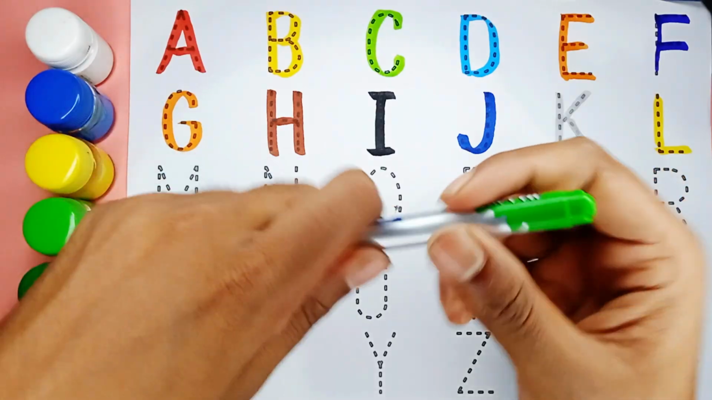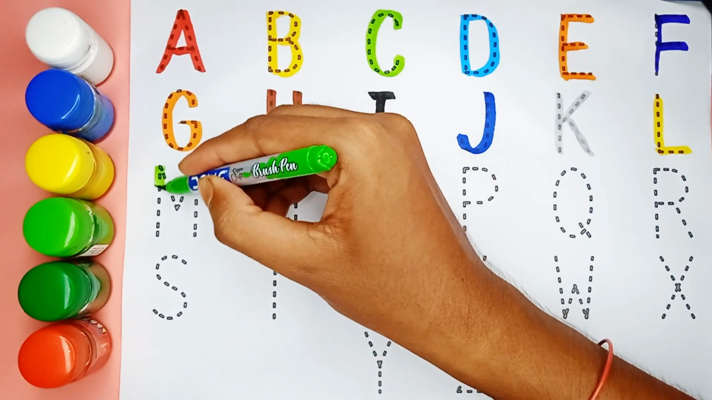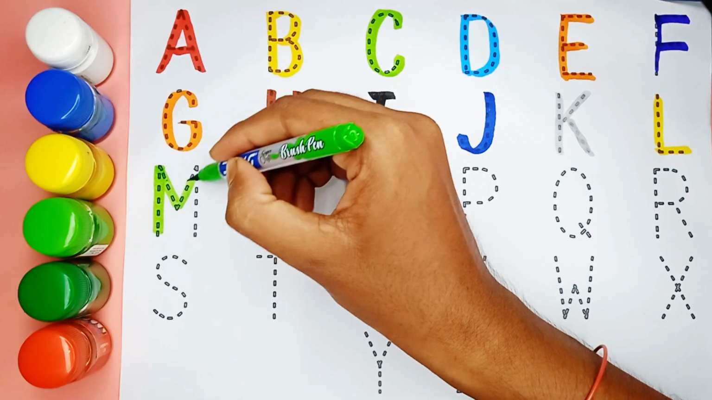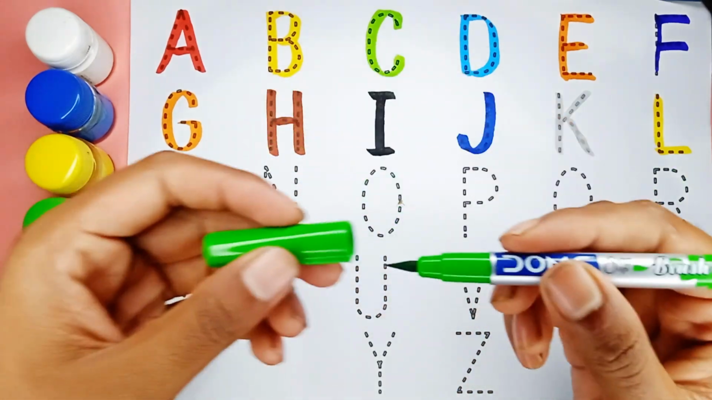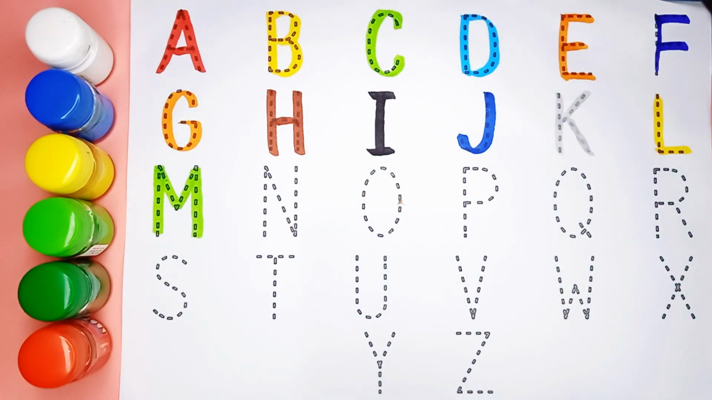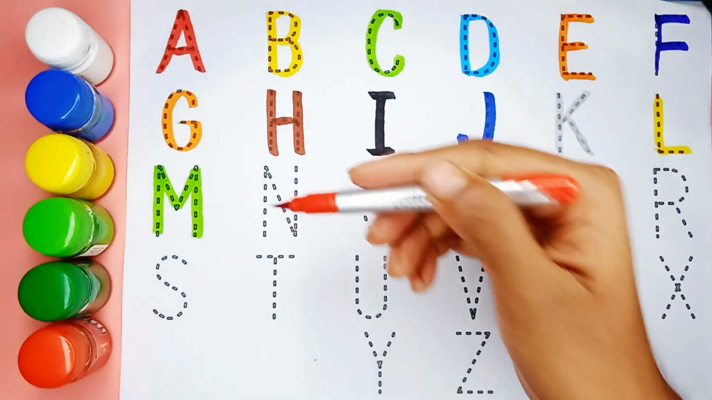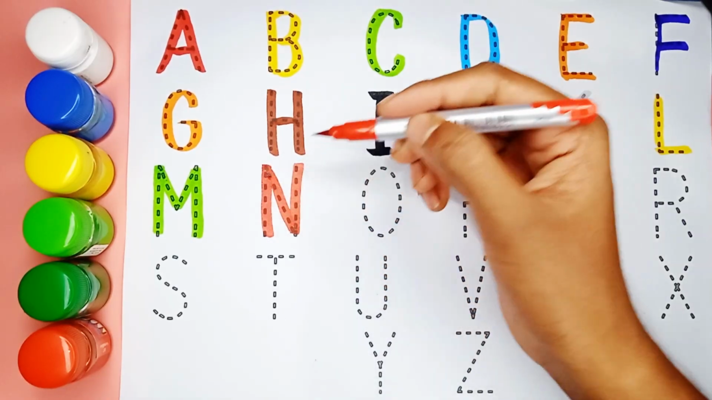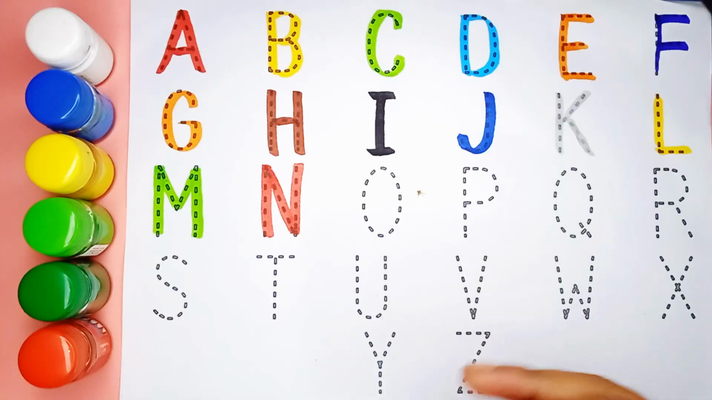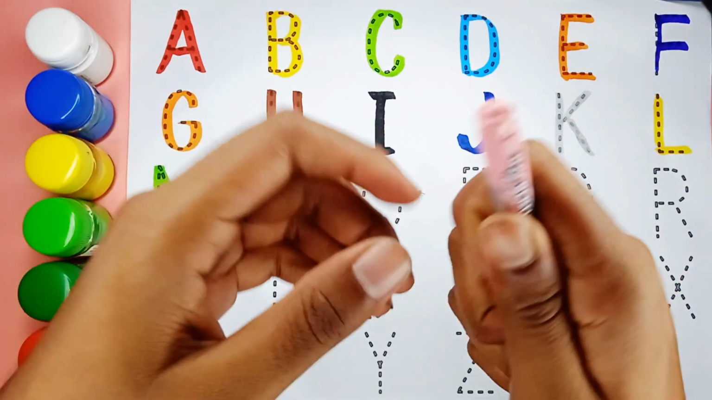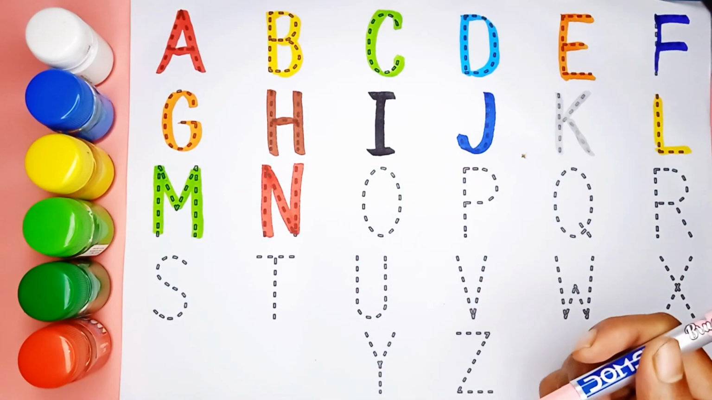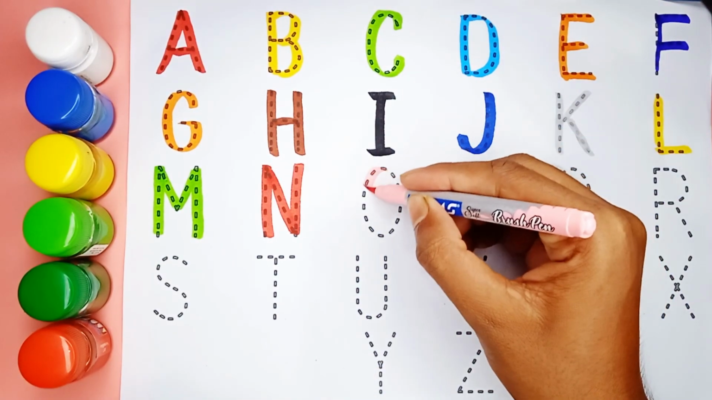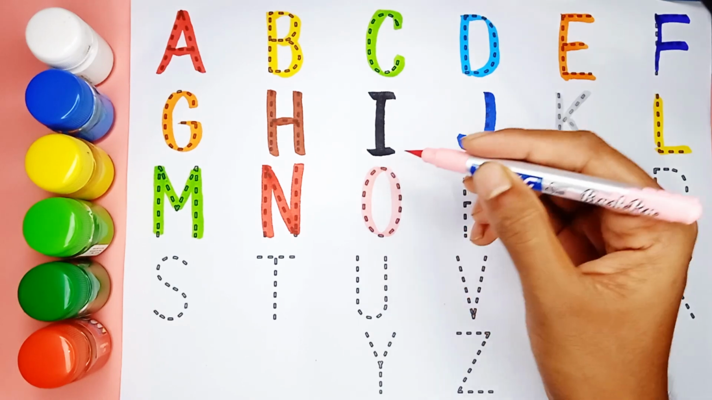Green color. M. M is for mango. Red color. N. N is for nest. Pink color. O. O is for orange.